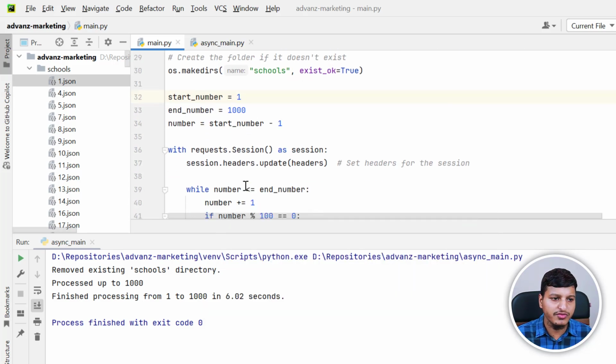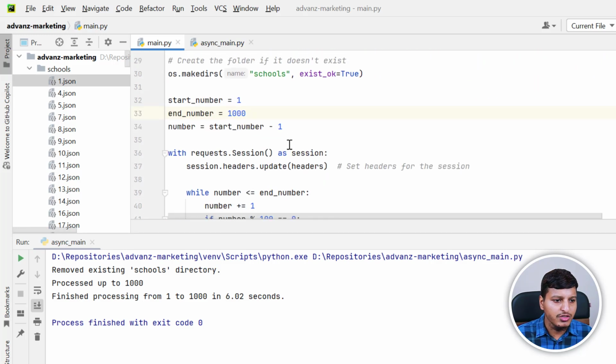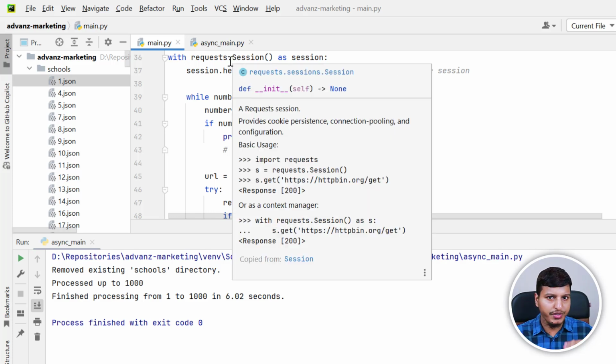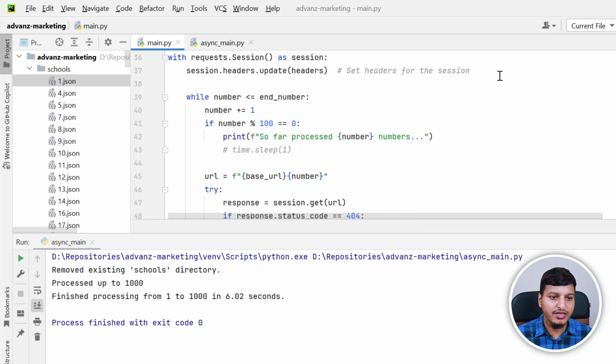And then I'm starting from number 1 to number 1000 because I need to make 1000 API calls to this particular endpoint. I'm using the requests library, and I'm saying with requests.session, so that it makes all the API calls in one session, so it will be a little bit faster.